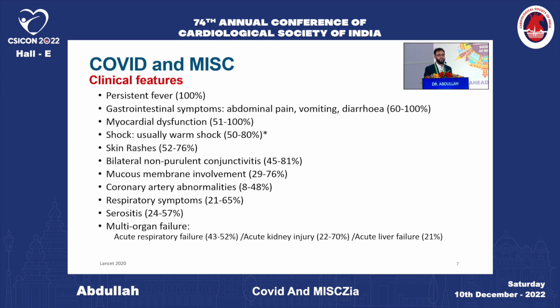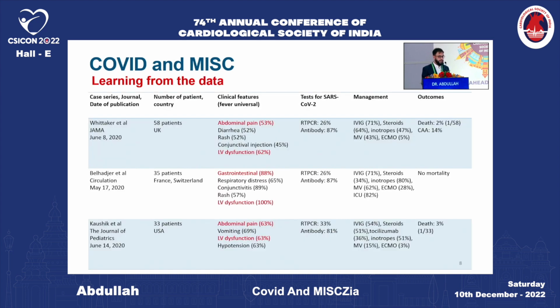Coronary artery abnormalities in the form of coronary artery aneurysms are also seen, and respiratory involvement is less commonly seen as compared to adults. Serositis and multi-organ failure can also be observed in MIS-C. With the emergence of a few cases, we then got to see multiple cases from different areas. Most often we see abdominal pain, LV dysfunction, and patients presenting with shock, and skin manifestations were reported in all the series. Most of these patients were treated with steroids and IVIG, and mortality was around 5% in all these studies.